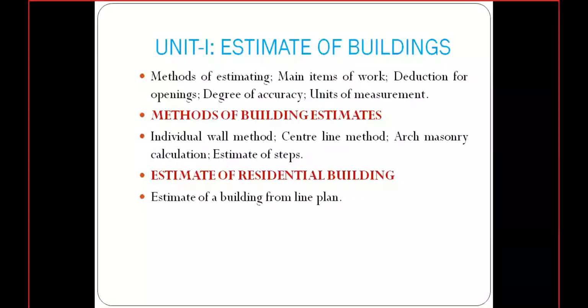Today's class we will discuss the main items of work. That means, what are the items in the estimate. Remember that we are finding the estimation of buildings. So in this class we will discuss different items in buildings, not others, like canals or roads. We are just considering the items in buildings, whatever items are in the building and the type of unit for each item. All of these we discuss in this class.